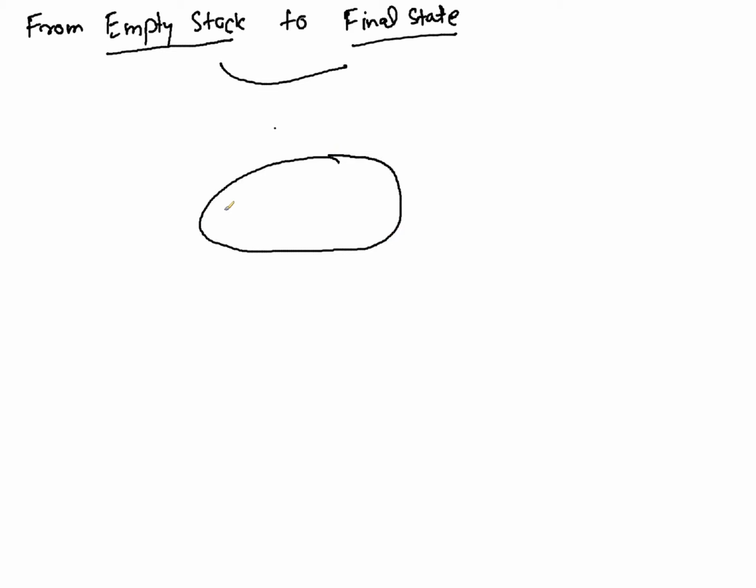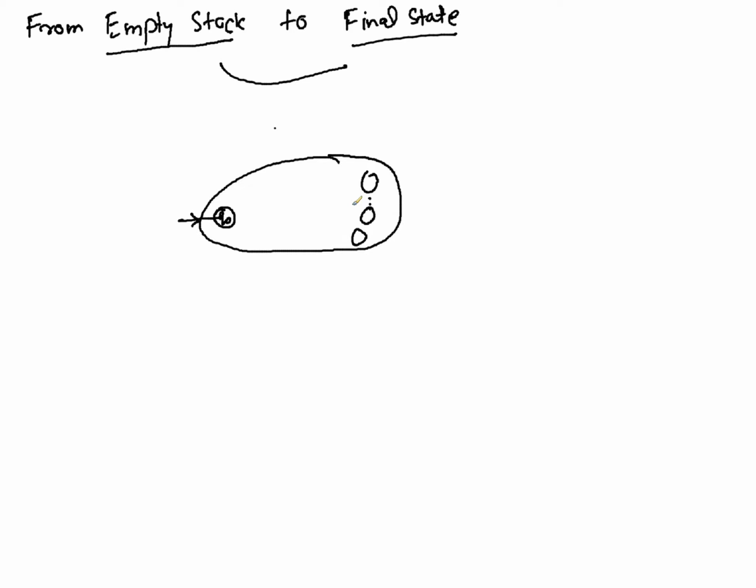Okay, so let's say that there is a start state Q0, and then you have some more states on the PDA, and this PDA accepts by empty stack. That means whenever the input is consumed completely and the PDA empties its stack, then you accept it. But you may accept the input at any given state.